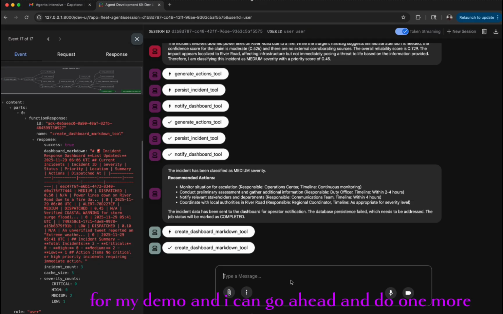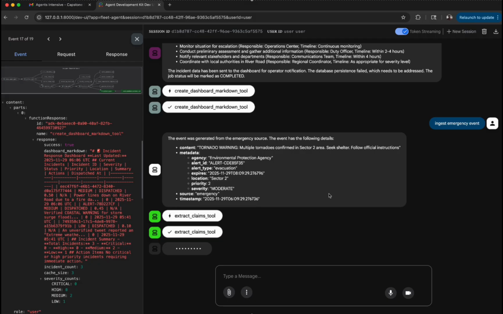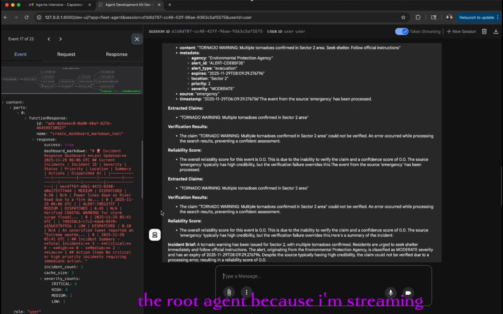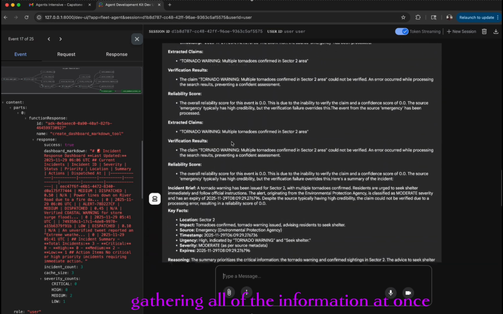And I can go ahead and do one more, an emergency event. The root agent, because I'm streaming, is gathering all of the information at once.